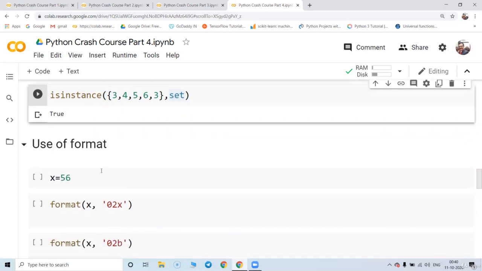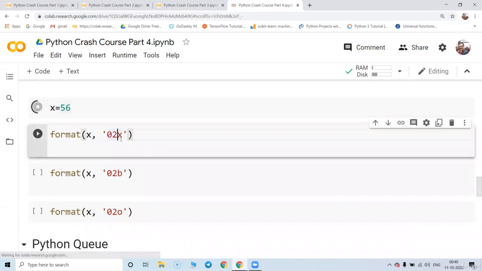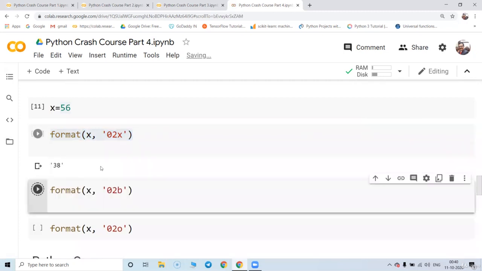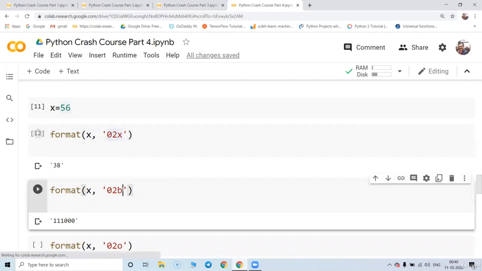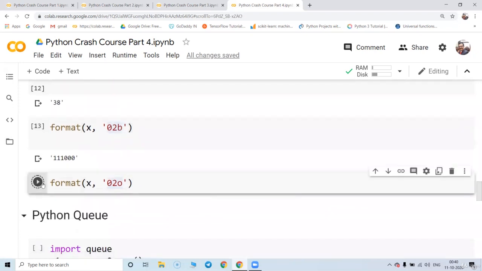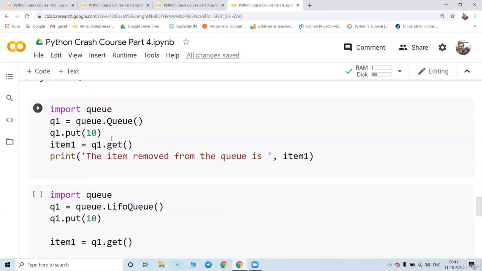What is the use of the format method? So now we have different kinds of number systems: decimal, hex, binary, octal. So now this is a decimal number. I'm going to convert this into a binary number, 0xb. I can convert that into binary using, sorry, this is the hex number, x is hex and b is binary, o is octal. So now let's go to the next one, and it's called Python Queue.